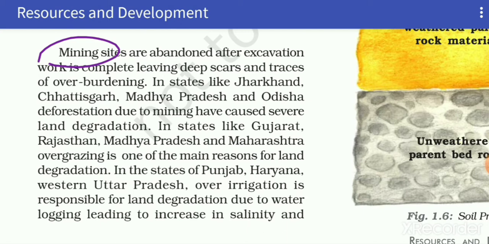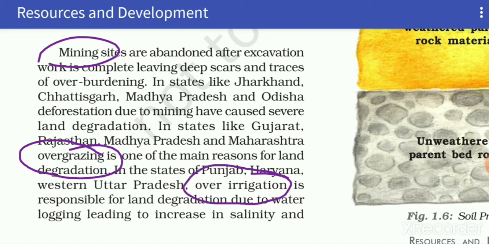Now, the second cause is overgrazing. In states like Gujarat, Rajasthan, Madhya Pradesh and Maharashtra, cattle overgrazed the grassland, converting it into barren land. The third cause is over irrigation.